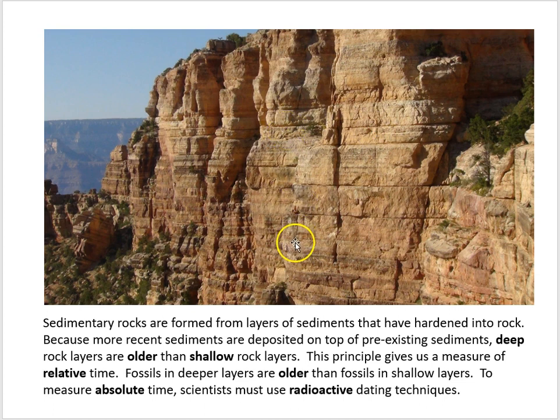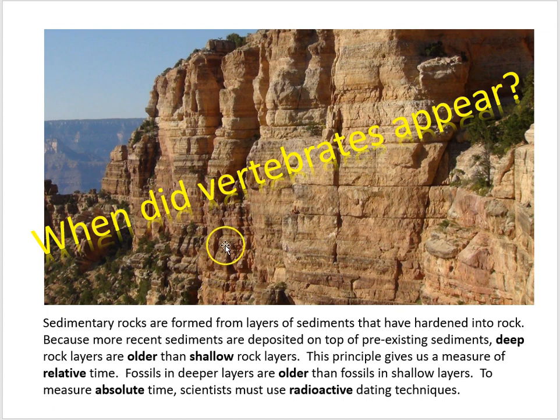Now that's a measure of relative time. We can say that fossils in the deep layers are older than the ones in the shallow layers, but we're not giving exact ages. In order to measure absolute time, the absolute age of a rock layer, we have to use the radioactive dating techniques. So we're going to ask the question then, when did the vertebrates appear in the history of life on Earth? How old are the rocks that have vertebrate fossils?